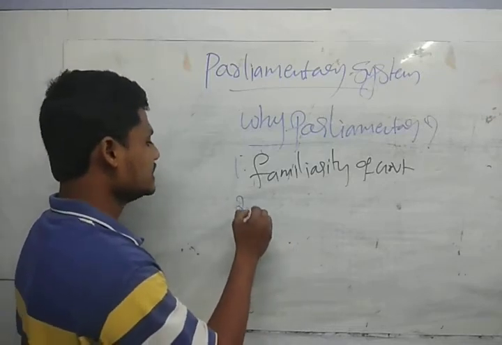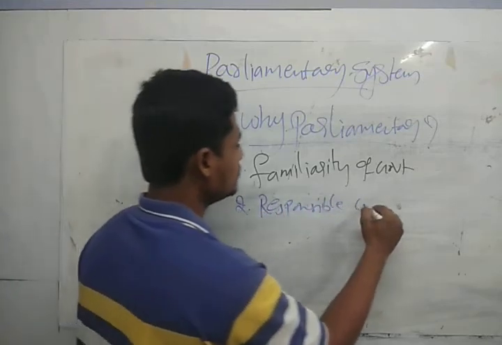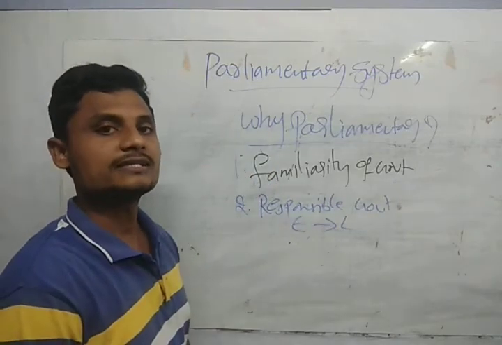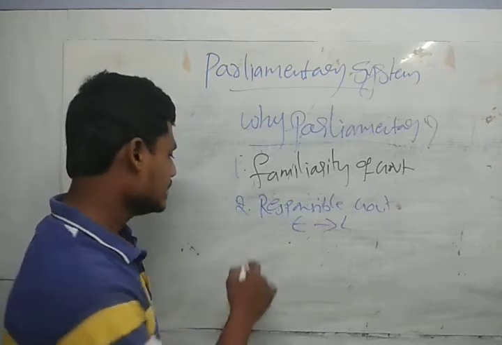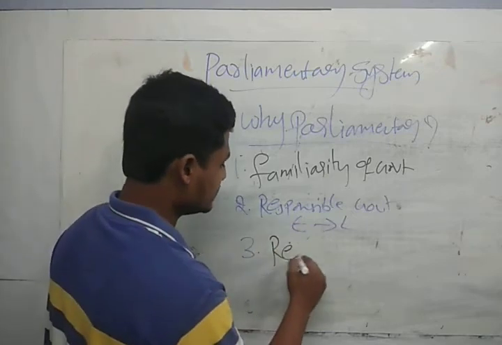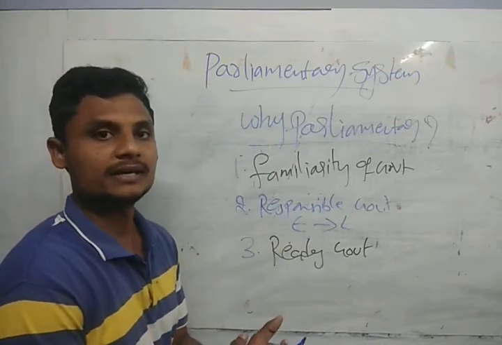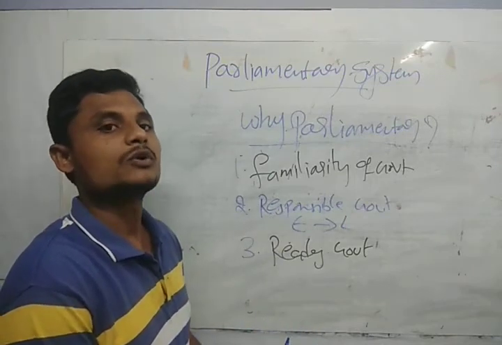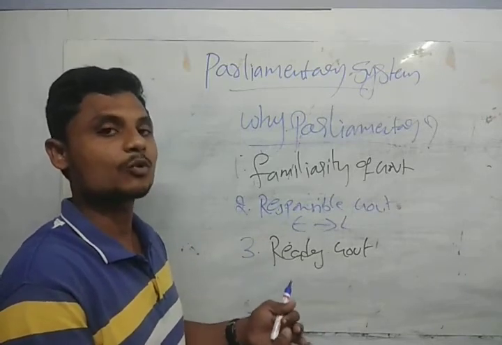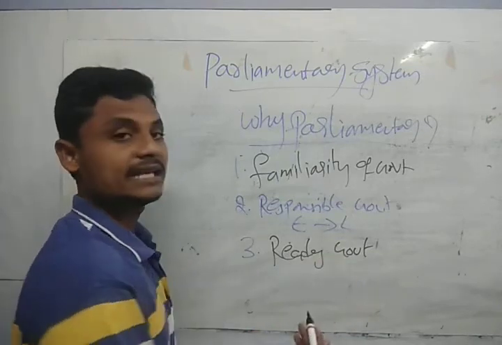And the second one is a responsible government. That is, the executive is responsible to the legislature. After that, it is a ready government. We can say it is a ready government, because if there is any fall of the present government, then opposition parties or any independent parties in coalition can show that they have the majority, and then they can form the government.